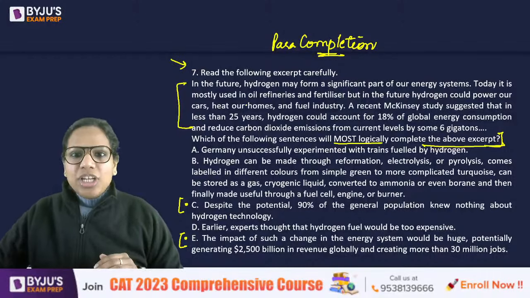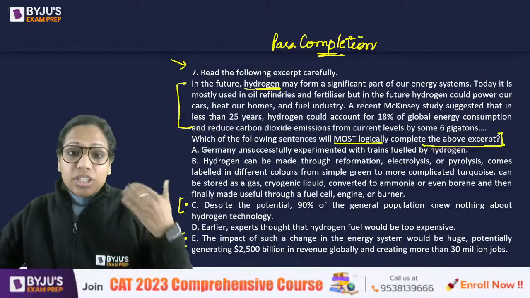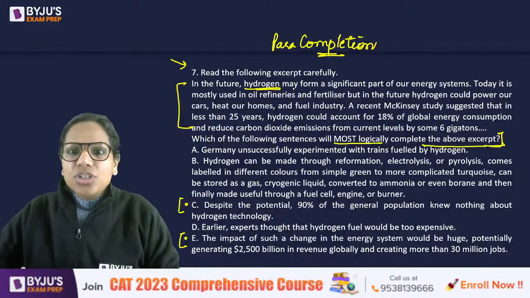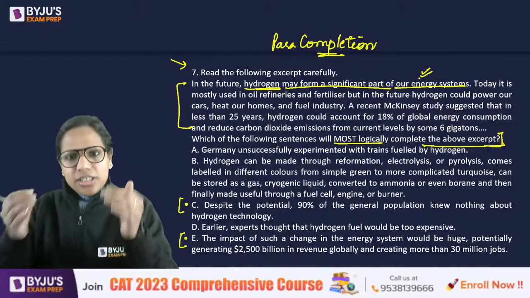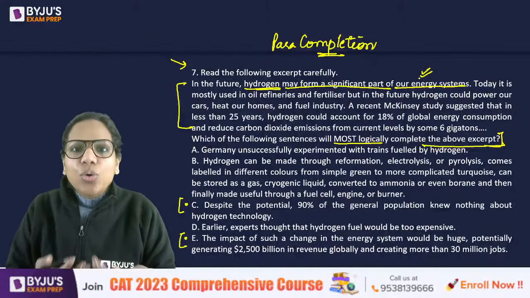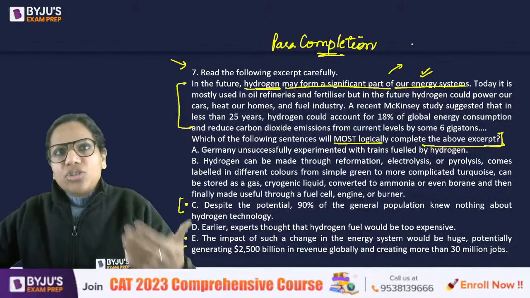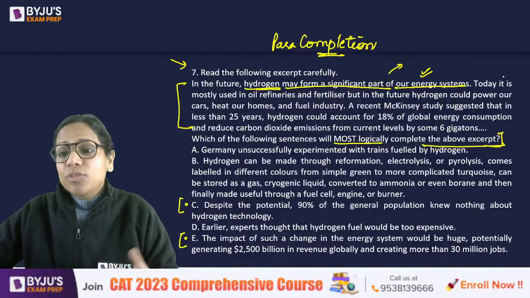Because we are talking about this potential of hydrogen, and the very first sentence is very significant here. In the future, hydrogen may form a significant part of our energy systems. And the rest of the paragraph is devoted to how that will happen, right? All of that. So this is a suggestion or a prediction. It's sort of a prediction that is being made here, that it may form a significant part.